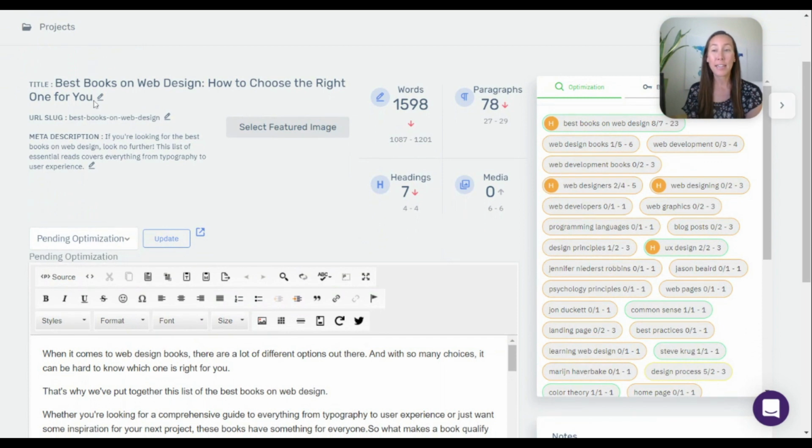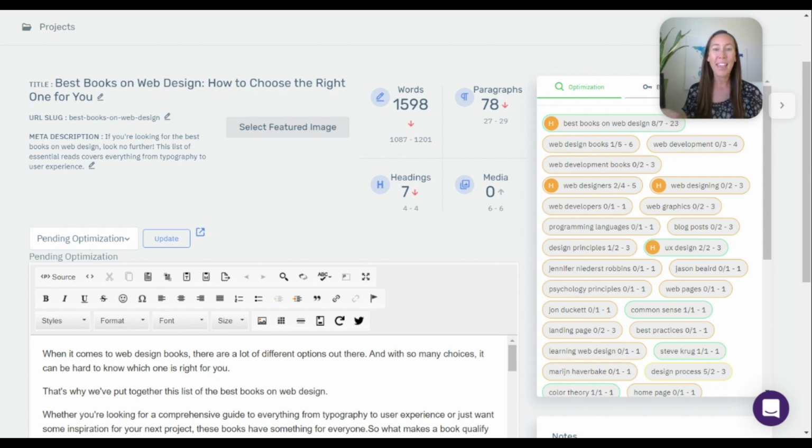We have the title that it's given us, which we can change by clicking this edit button if we want to. Best books on web design, how to choose the right one for you. Not bad. The URL slug, best books on web design. Typically it's going to take your keyword and use it as the slug. That's just the best practice. Meta description, and it's written for us. If you're looking for the best books on web design, so it uses the keyword, that's good. Look no further. This list of essential reads covers everything from typography to user experience.